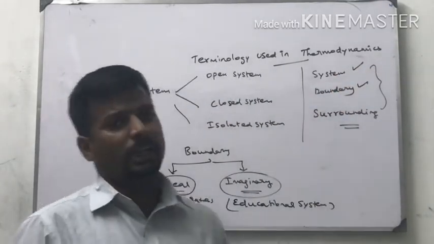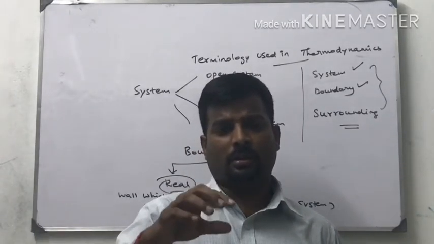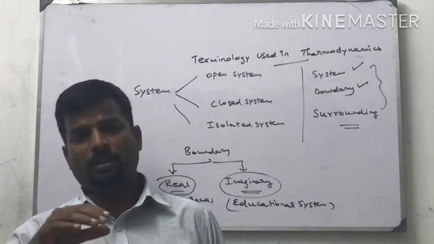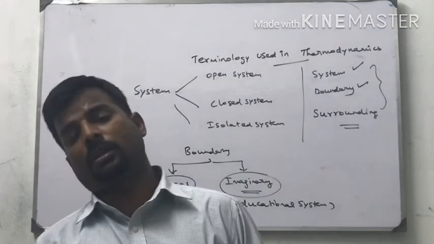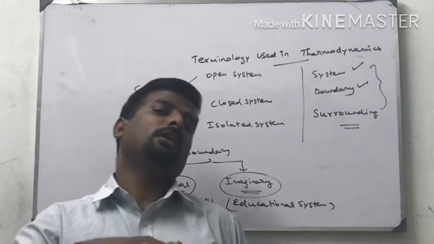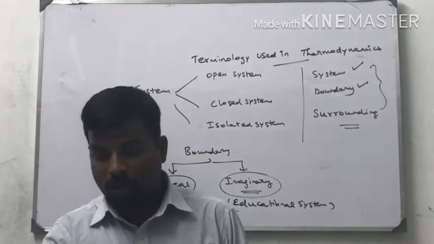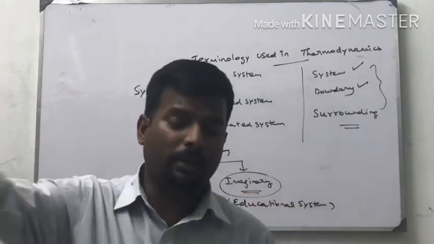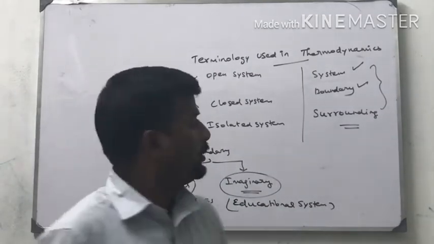Now, surrounding. What is surrounding? The other than the system, which are under consideration, is called as surrounding. For example, other than 11th standard, the remaining classrooms are called as surrounding. Whoever is surrounding you, you are a system. You are surrounded by many people. They are called your surroundings, right?